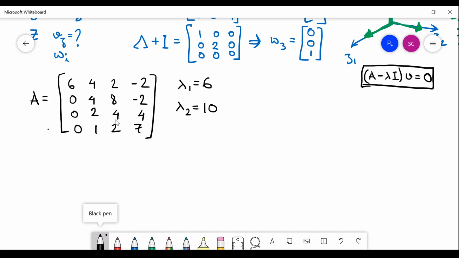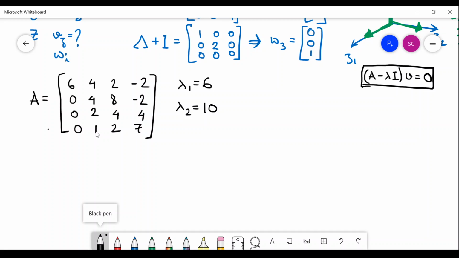The third way that I would be able to extract eigenvalues is if I notice that there are dependent columns in this matrix. So here you notice that the first column plus the third column is equal to twice the second column.